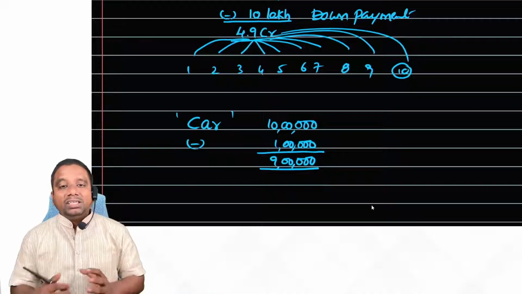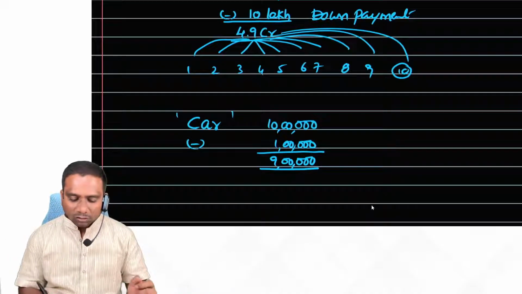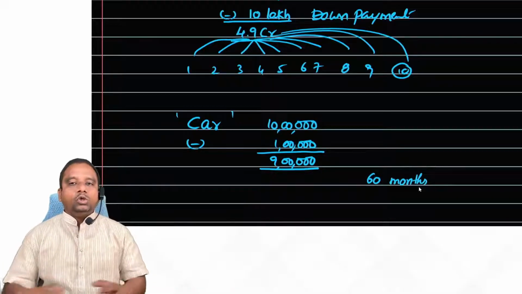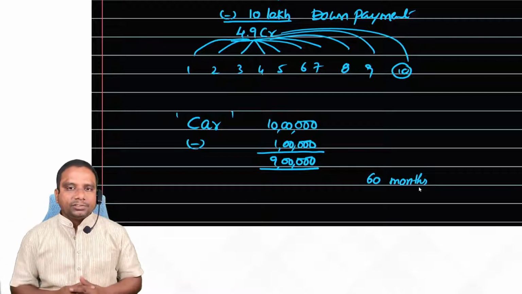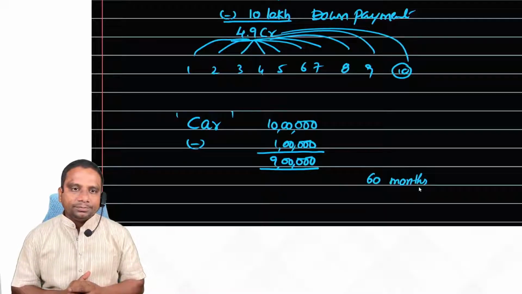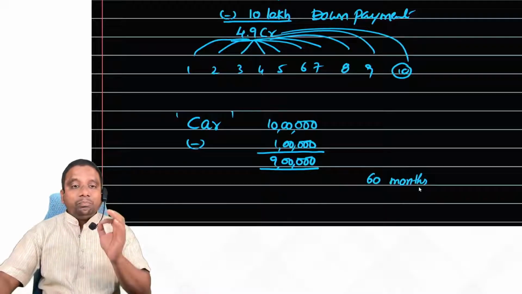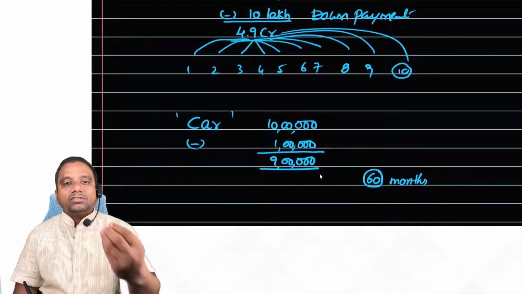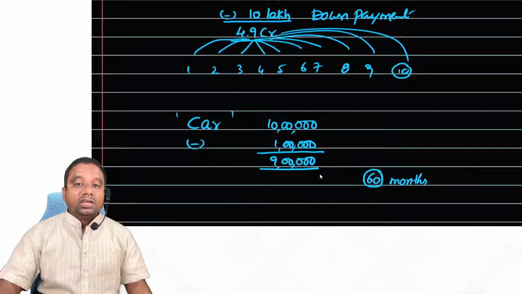Now, you people tell me in how many months you will repay this amount. Let us say, sir, I will repay the total amount in 60 months. Okay, fine. Take the car first, use the car and pay installments. After the final payment of the 60th installment, I will transfer ownership to you.